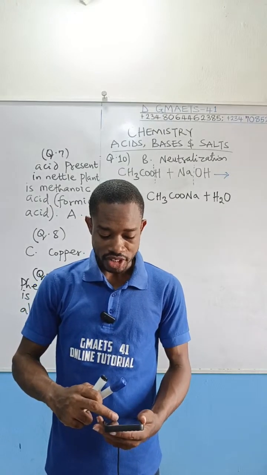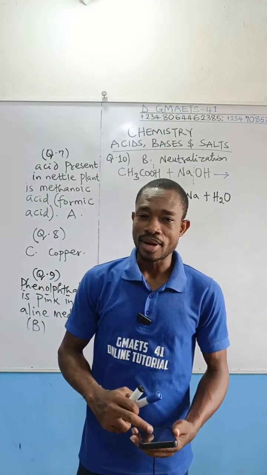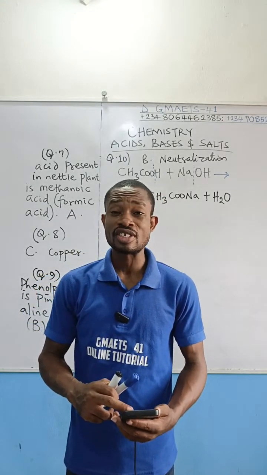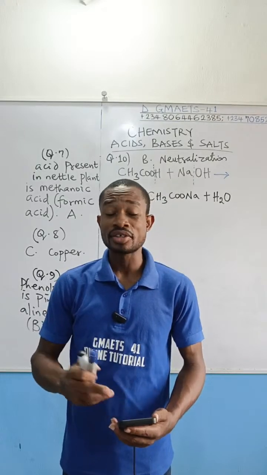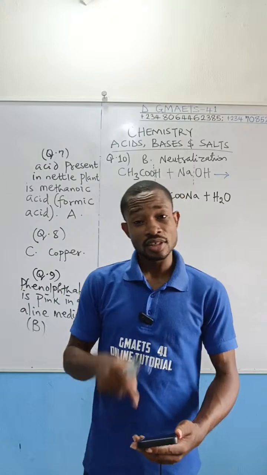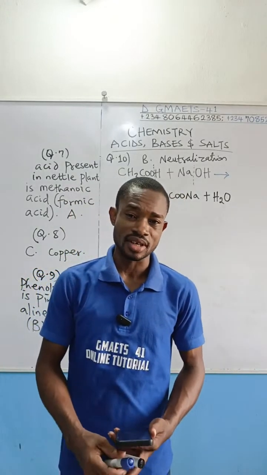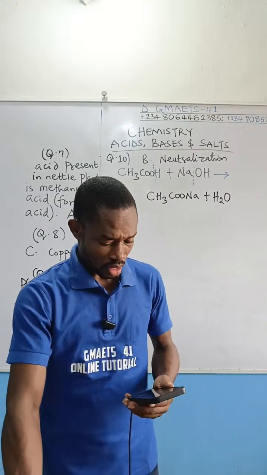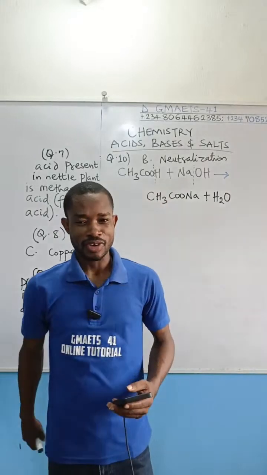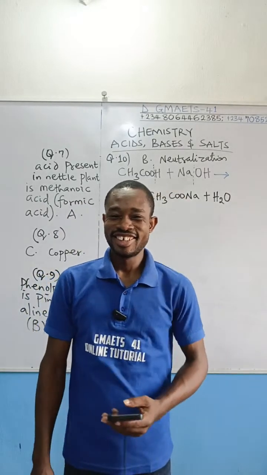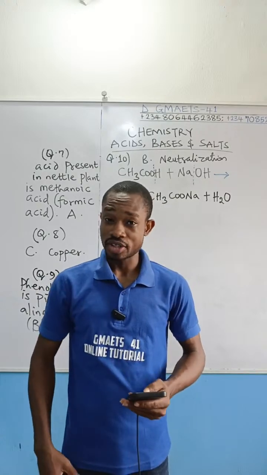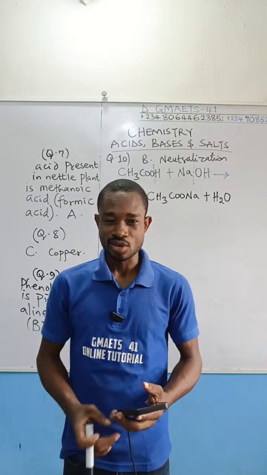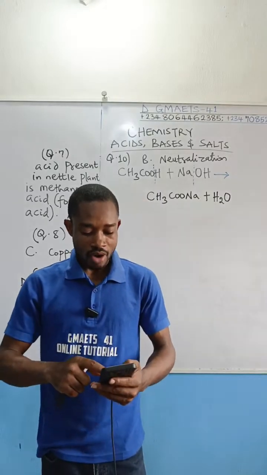We are moving on. Question number 11, still the same as that question 6 or so. The best treatment for a student who accidentally poured concentrated tetraoxosulfate 6 acid on his skin in the laboratory, and so on. Did you not see that this question you had already written it? So why repeat it again? I'll come for you people. The people stressed me before dropping these questions. You stressed me, and now all these silly mistakes. All right, let us move on.